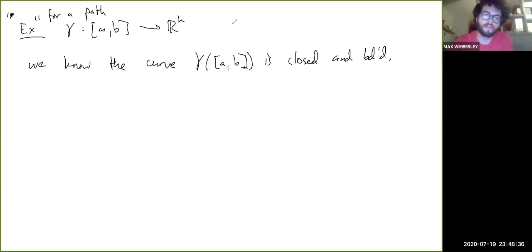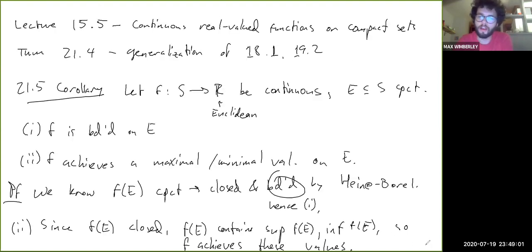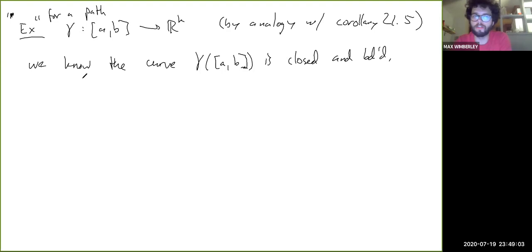So this is by analogy with corollary 21.5. So you could basically make the same statements for a path, even though the codomain is not R, which is what we were assuming over here. Even though the codomain is not R, you can still say the same things. And that's a useful thing to be able to say.